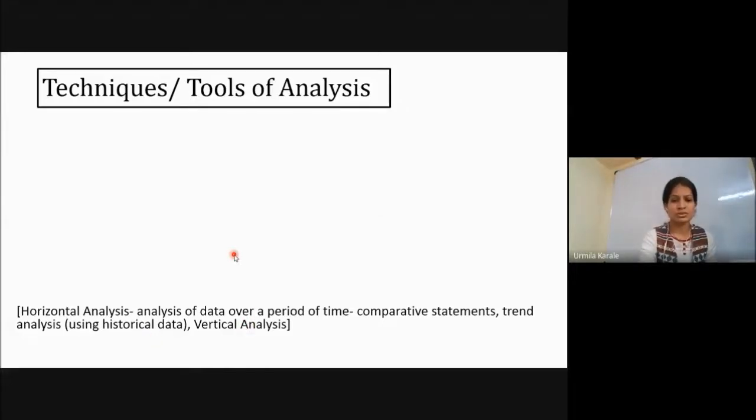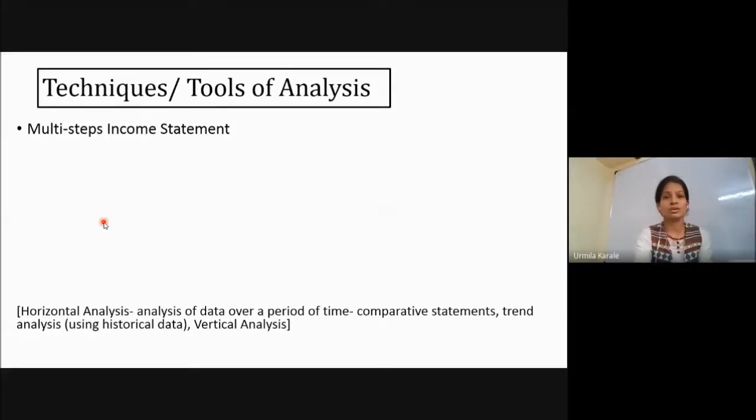So the tools which we have discussed: first, the multi-step income statement. We are going to see an example of this, since this is a bit new to you, right? In this, income statement means nothing but your profit and loss account. We are going to see the format of the profit and loss account with a proper sequence as to from sales how to get gross profit, from gross profit how to get operating profit, from operating profit how to get profit before tax, then minusing tax you will be getting profit after tax. So this format we are going to see with one example.